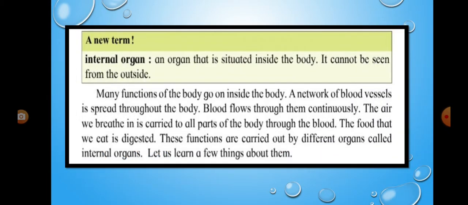A new term, internal organ: an organ that is situated inside the body. It cannot be seen from the outside. Many functions of the body go on inside the body. A network of blood vessels is spread throughout the body. Blood flows through them continuously.